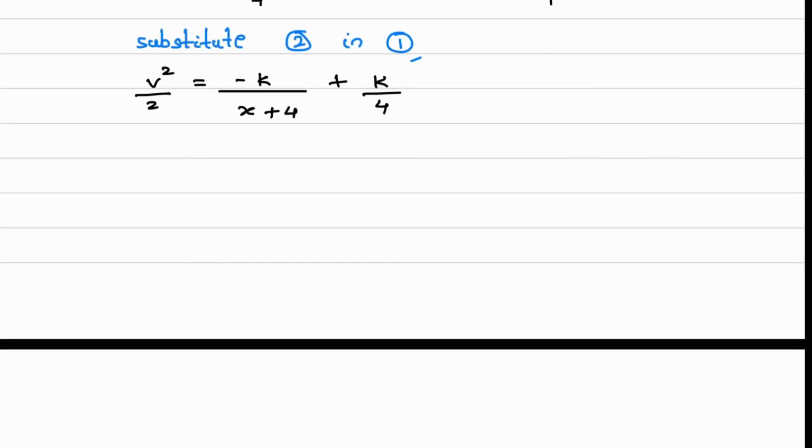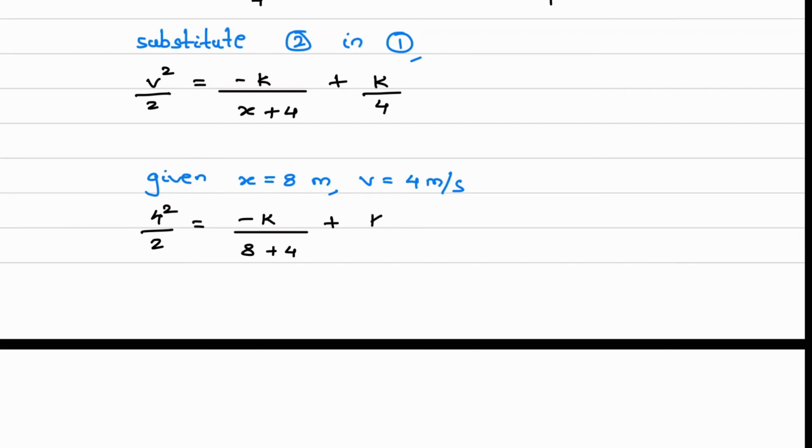So we'll write down, given when x is equal to 8 meter, velocity is equal to 4 meter per second. So substitute the values. Velocity is 4 meter per second, so 4 square divided by 2 is equal to minus k upon (8 plus 4) plus k divided by 4. Okay. Now from here we can calculate the k value. k value is 48. So this was the first question which was asked.